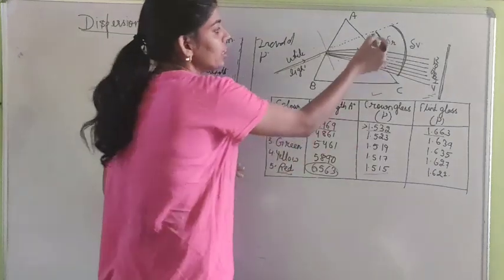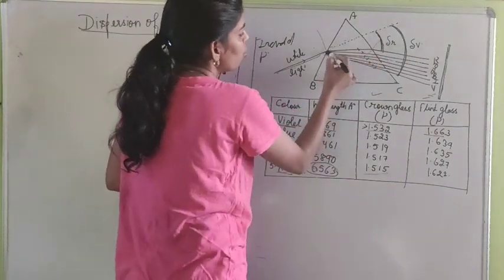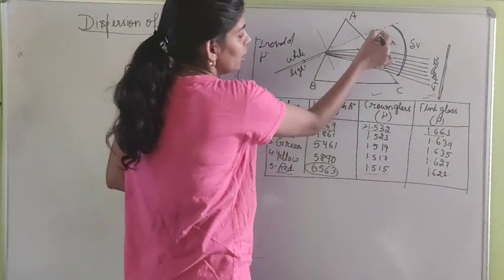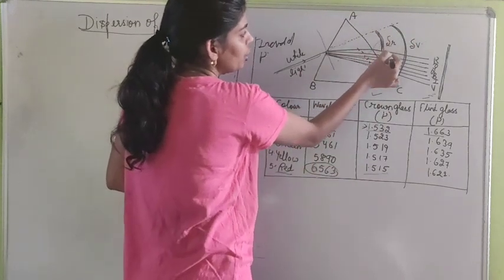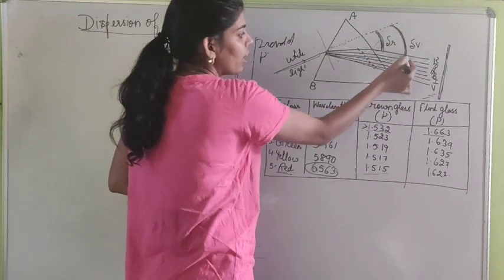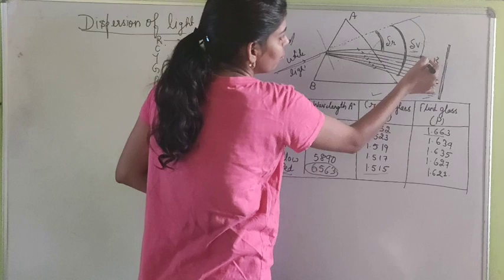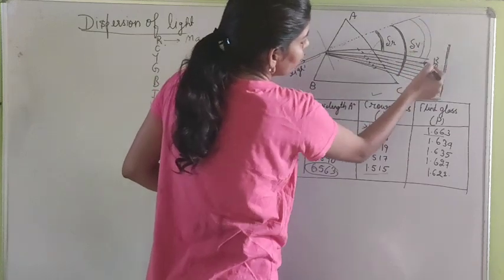So you can see here, if I produce the path of this incident ray upside, this is the angle of deviation for red color, and this is the angle of deviation for violet color, and in the same way this is for orange, this is for yellow.